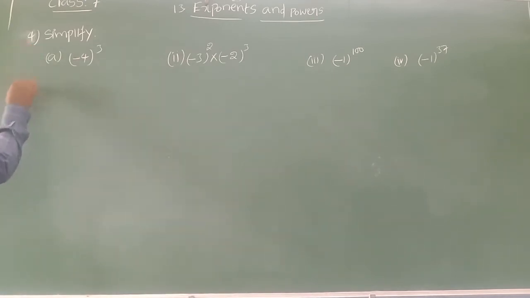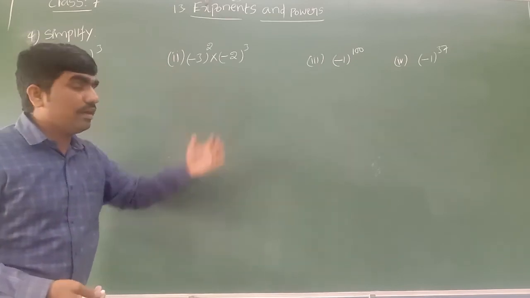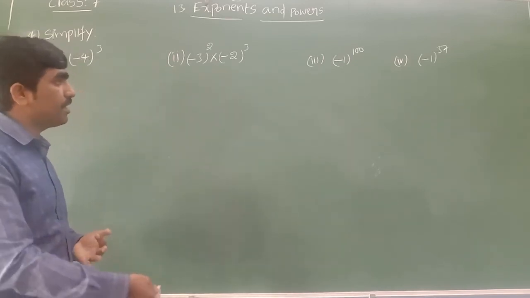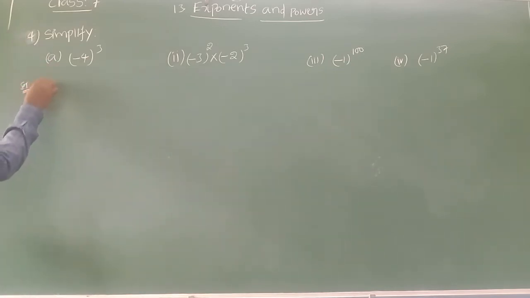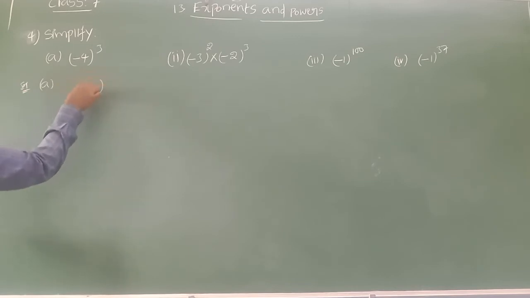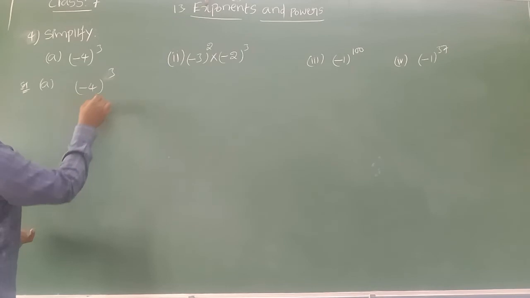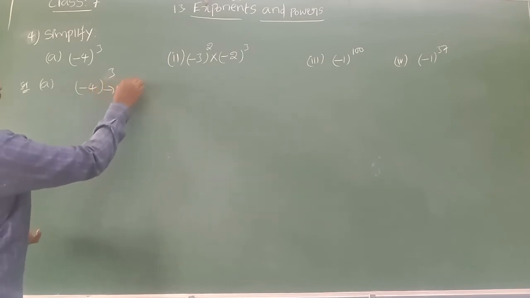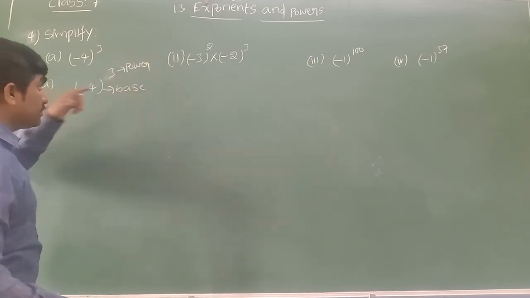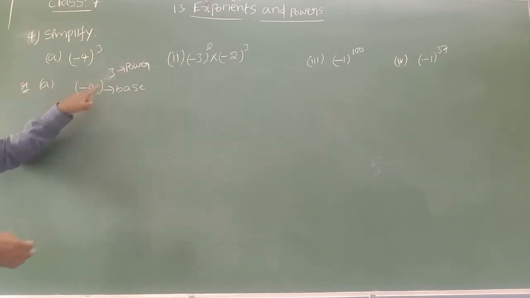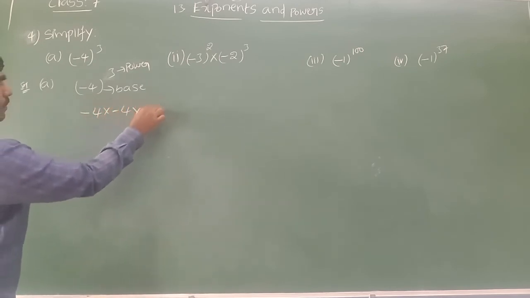Fourth bit here, they are asking to simplify the following. They are asking to simplify these, which are in exponential form. So that exponential form we can simplify. See, a bit: minus 4 to the power of 3. What is the base here? Minus 4 is the base and 3 is the power. Yes. So power 3 means the base multiplies itself 3 times: minus 4 into minus 4 into minus 4.